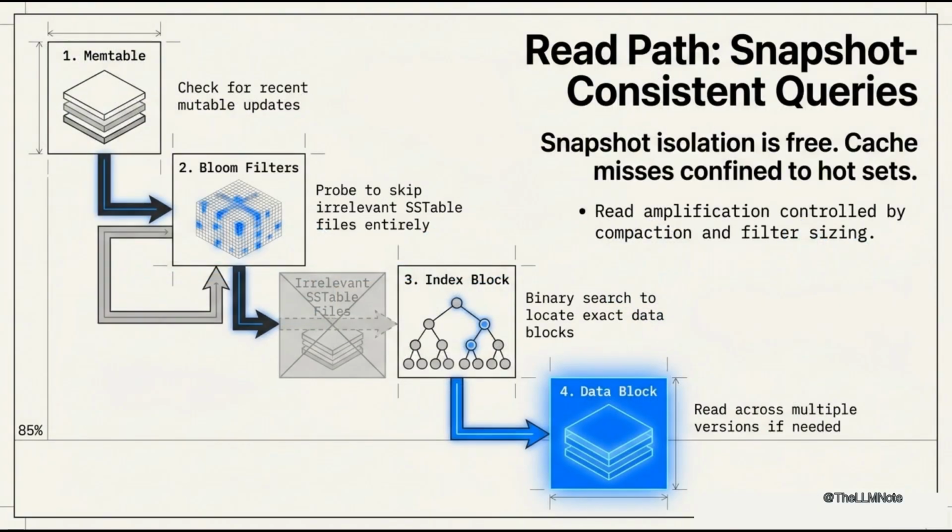But here's where it gets interesting. Read path, snapshot-consistent queries. Query checks the memtable for recent updates. Then probes Bloom filters of each SSTable to skip irrelevant files. For matching SSTables, it binary searches the index block to locate the data block. Reads the data block, potentially across multiple versions. Snapshot isolation is free. Each query sees the state at a logical timestamp. Read amplification is controlled by compaction strategy and Bloom filter sizing. Cache misses are confined to hot sets via block cache.